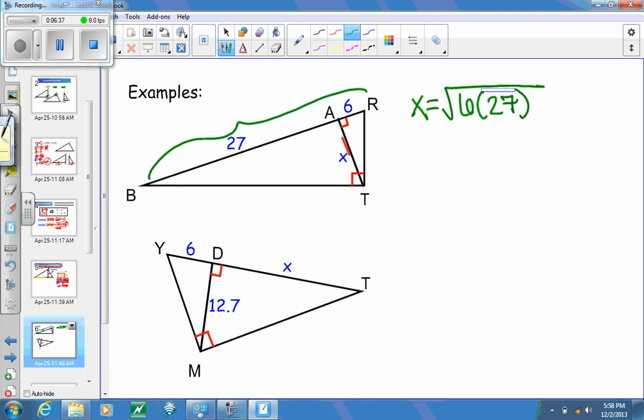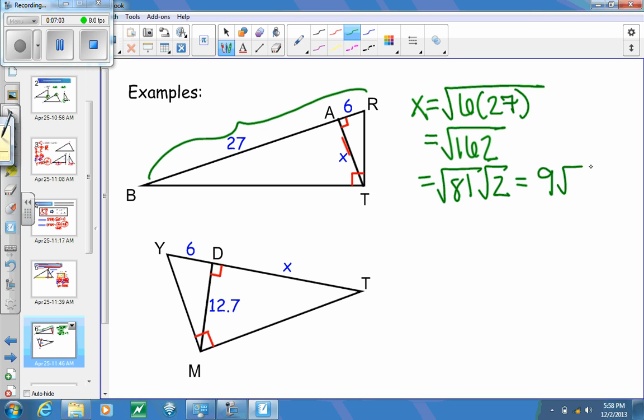So here I'm going to take my length of x, which is our altitude, equal to the square root of 6 times 27. 6 times 27 is the square root of 162. And this can get broken up into the square root of 81 times the square root of 2. So I'm going to end up with 9 square roots of 2 for our altitude.